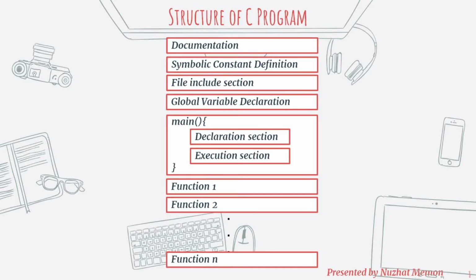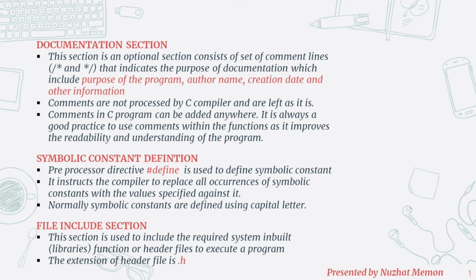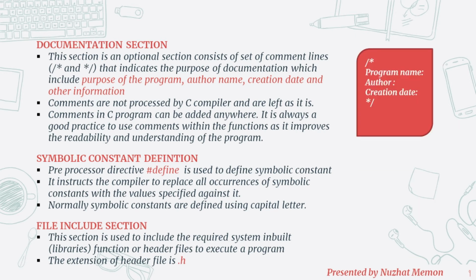Now we will learn the basic structure of a C program. The basic C program is divided into various sections. Some parts of a C program are compulsory, while certain parts are optional. Let's study each of these sections in detail. The first section is the documentation section. This is an optional section that indicates the purpose of the program, which includes the author name, creation date, and other information.